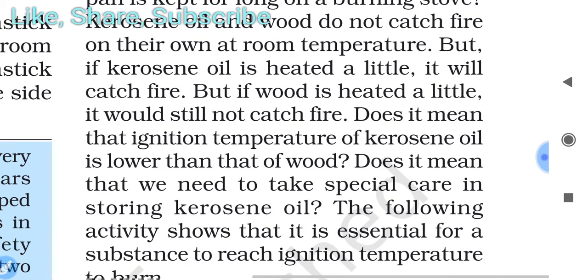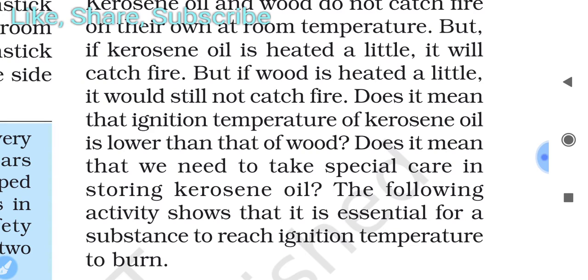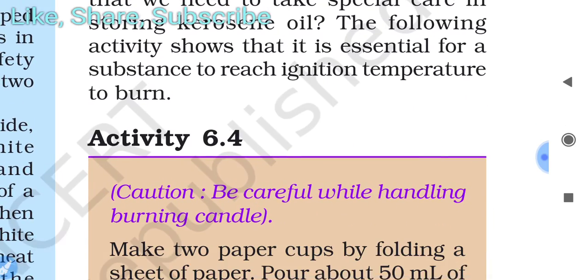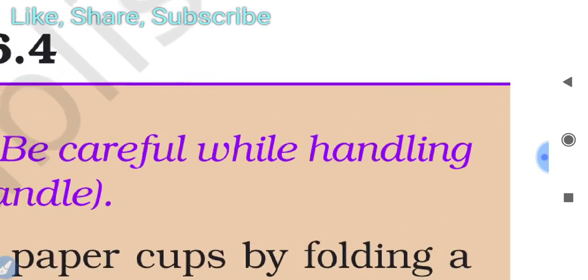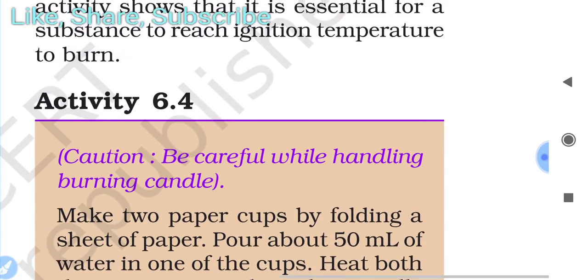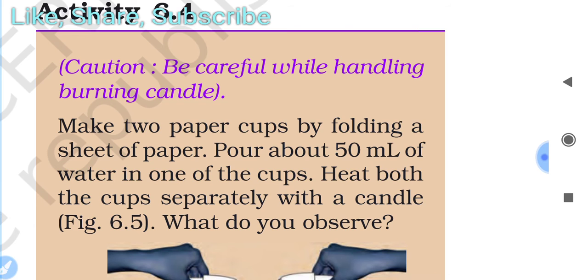That means that the ignition temperature of kerosene oil is lower than that of wood. Does it mean that we need to take special care in storing kerosene oil? The following activity shows that it is essential for a substance to reach ignition temperature to burn. So now we do an activity by which we understand how a substance can reach its ignition temperature. You have to be careful when you do this activity.